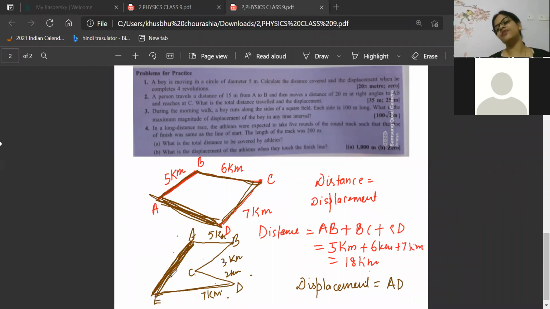Very good. But beta, it will not be added like this. It will not be 7 kilometer. There are different ways of calculating. I'll teach you that calculation method also when I discuss numericals. Distance is full. Displacement is the shortest distance. Avinash, very good. Keshav, very good. Displacement is the shortcut. You should keep something in your brain: displacement is the shortcut one.